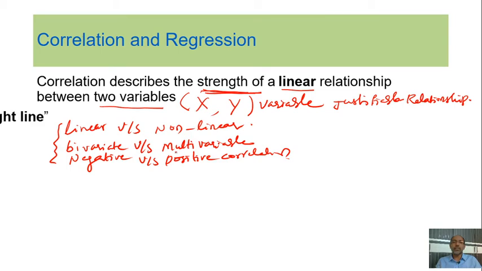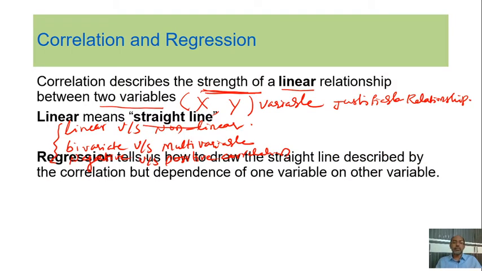Then what is regression? It is how to draw the straight line described by the correlation, but with dependence of one variable on the other. We need to know whether x is dependent on y, or y is dependent on x.